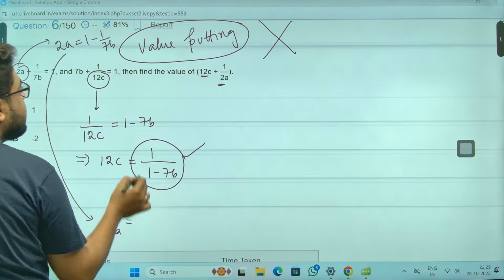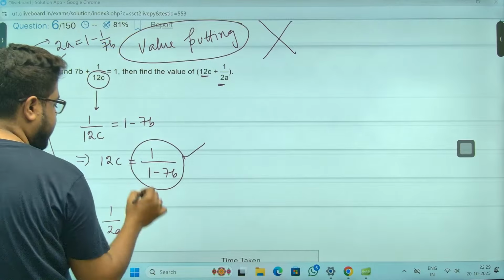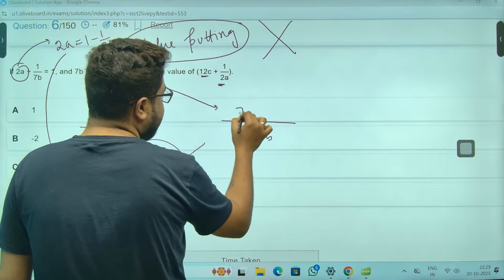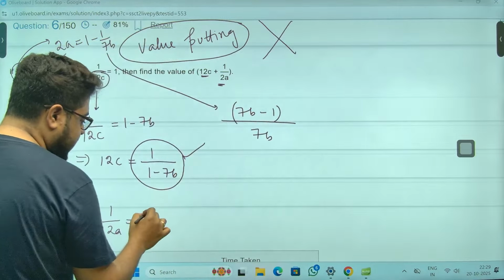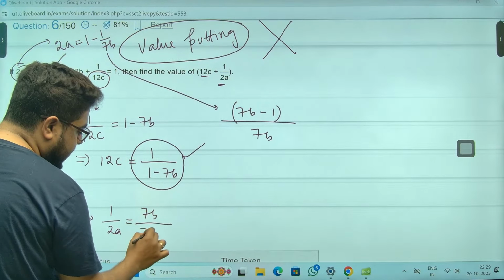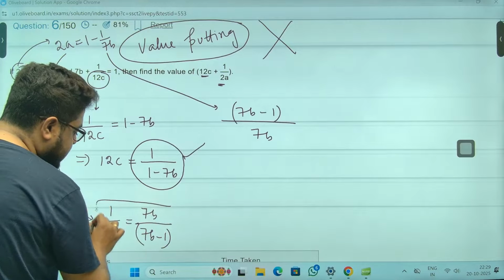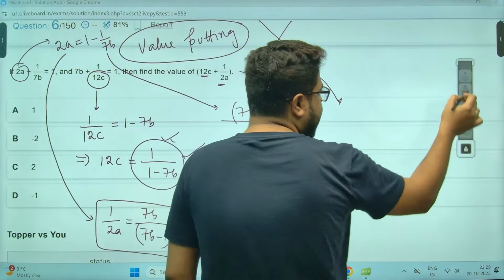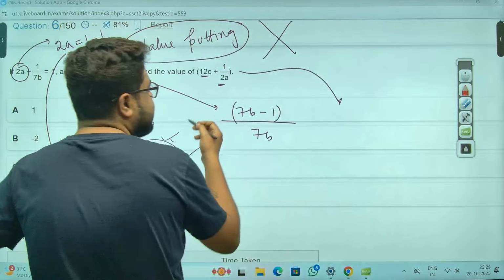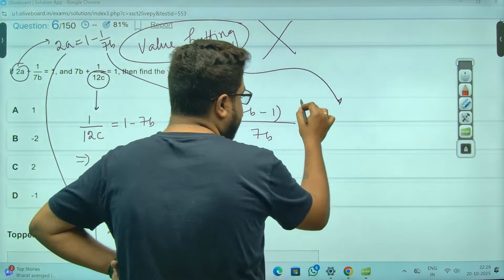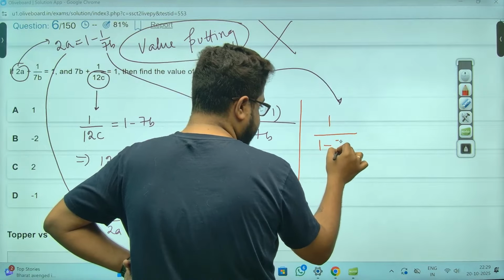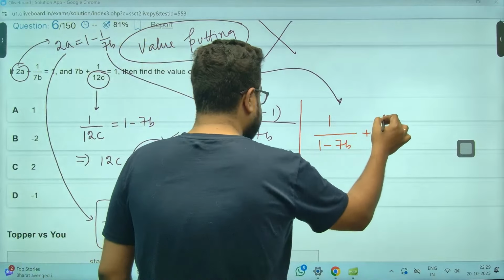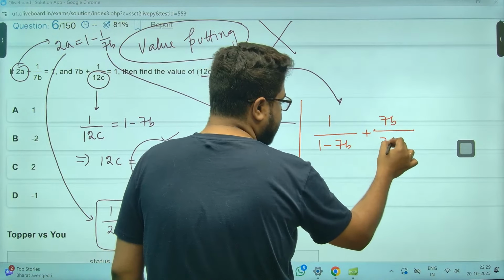1/2A will be what? Let's calculate this a little bit. This will become 7B over 7B minus 1. So when you do it, 7B will go up, and this will become 7B minus 1. Put these two values in our question. Instead of 12C, I'll put 1 by 1 minus 7B, and instead of 1/2A, I'll put this. So plus 7B by 7B minus 1.